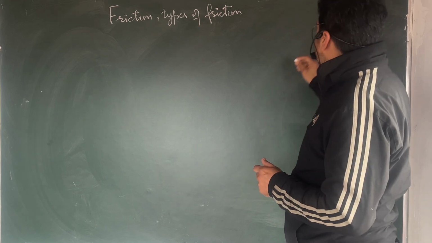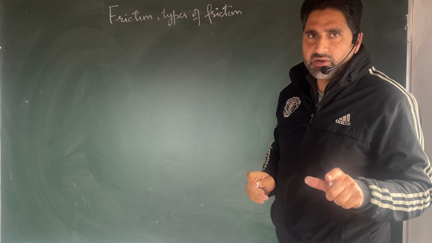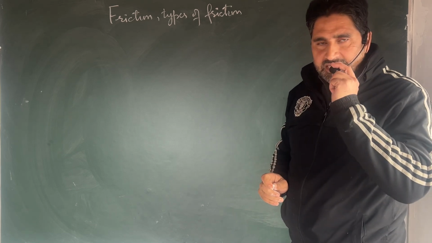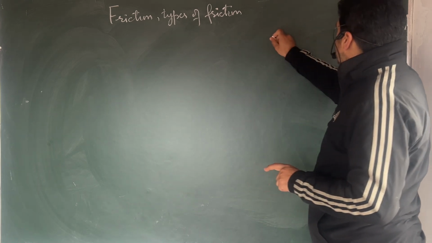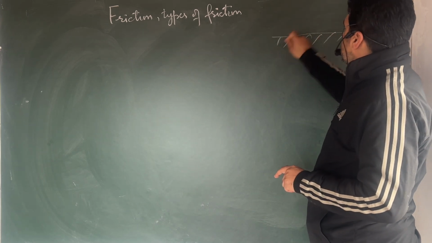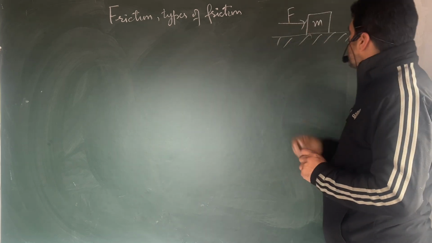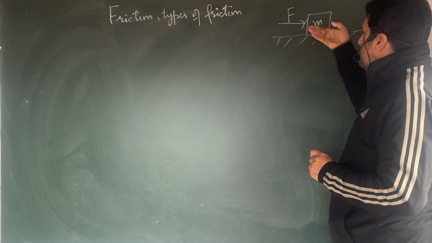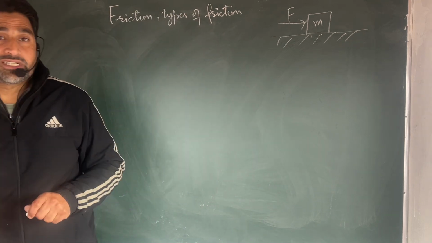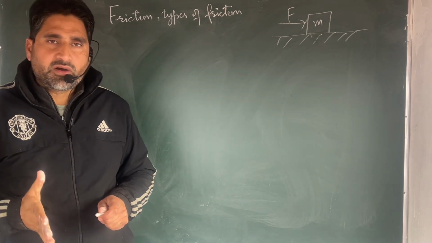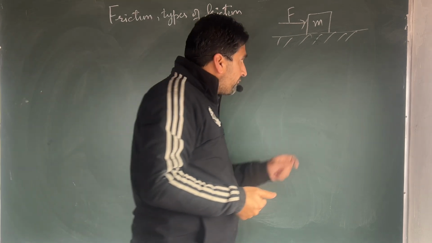Friction is a contact force. There are two types of forces. One is field force, another is contact force. Friction is when two bodies are in contact. If we take this surface and here a block of mass m, and we apply a force F, then there is a contact between the surface and the other body. When two bodies are in contact, then there is a relative motion between the two bodies. At that very moment, friction comes into play.